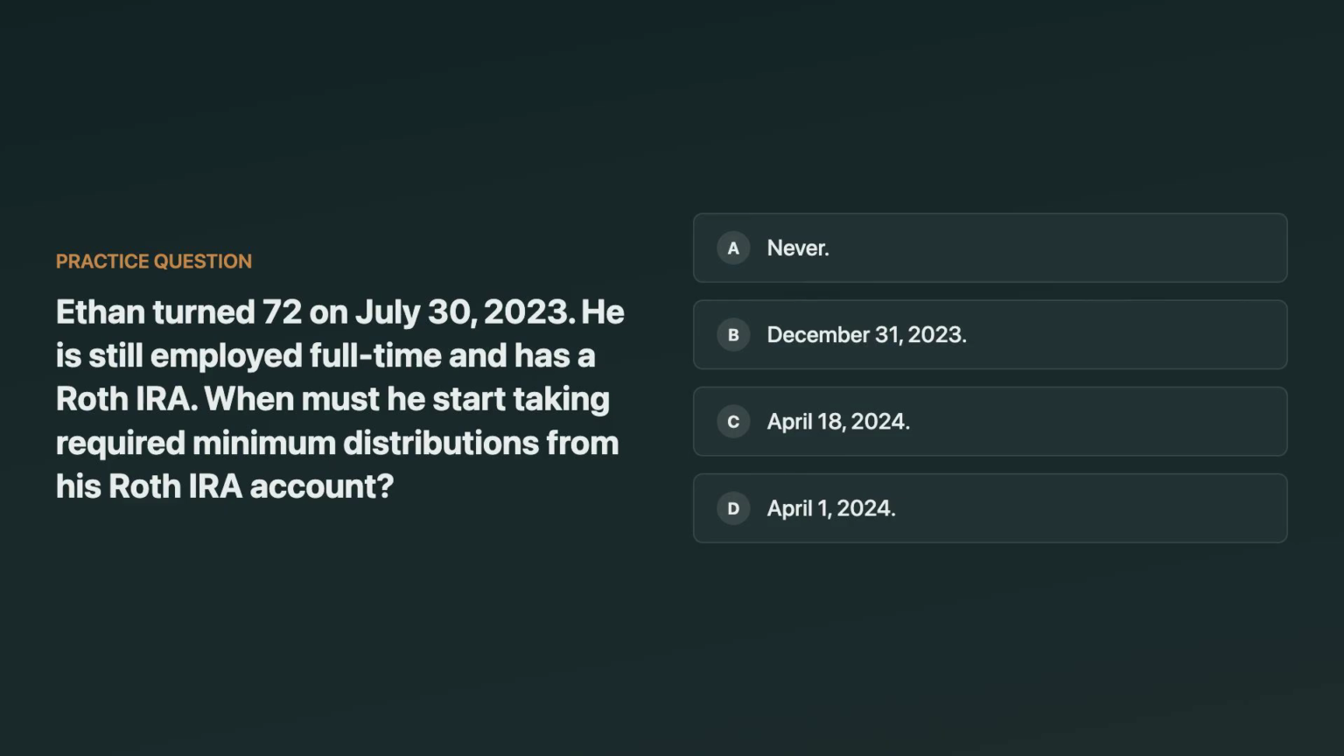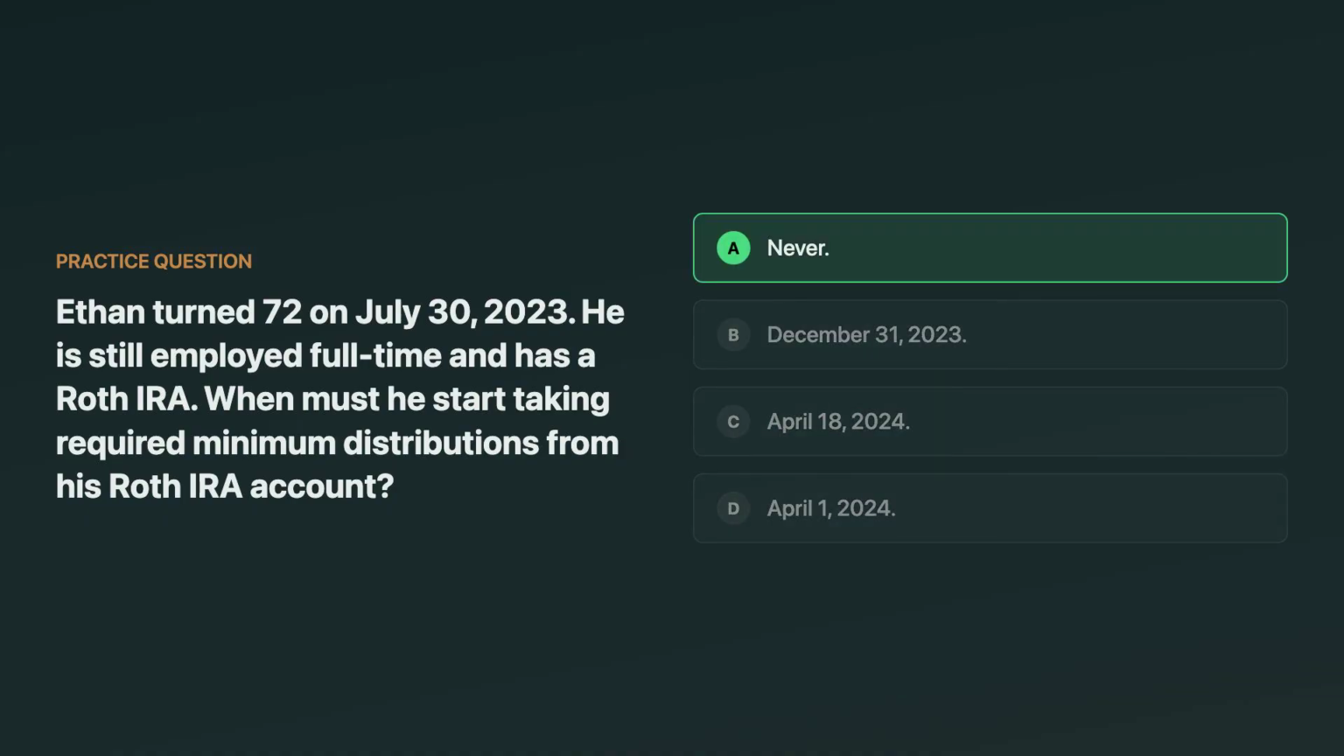Ethan turned 72 on July 30th, 2023. He's still employed full-time and he has a Roth IRA. When must he start taking required minimum distributions from his Roth IRA account? The options include dates like December 31st, April 1st, or never. Think about it.